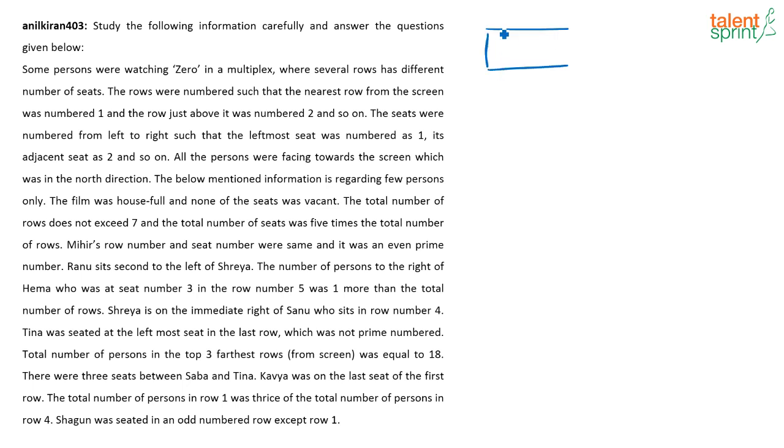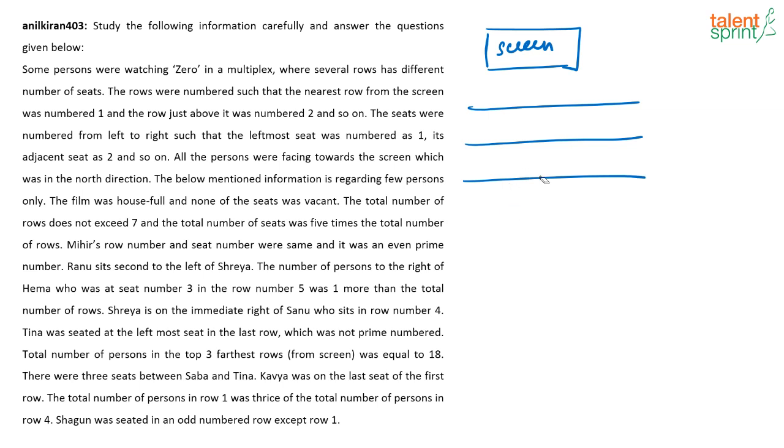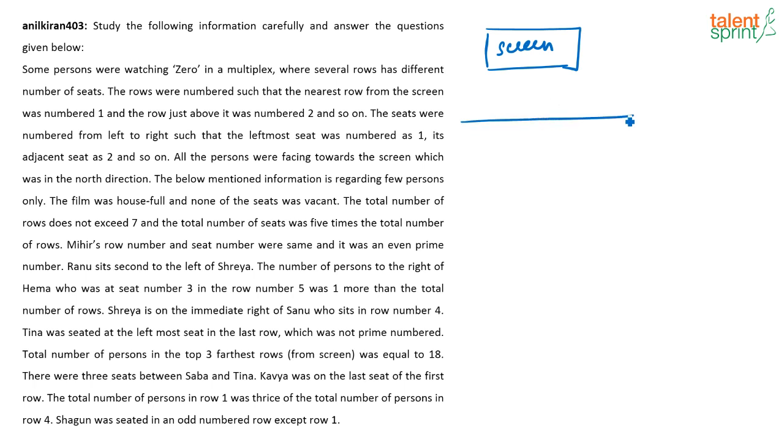So you have a screen here. So this is your TV screen and there are people sitting in different rows like this, right? And what is given, how many rows are there? Okay, 1, just giving some space. Like this there are rows and all of them are facing north. So what is given? This will be seat 1, this will be seat number 2 and so on, right? The leftmost will be the seat 1, then followed by seat 2, seat 3 and so on. So that's what is meant. All the persons are facing towards the screen and facing the north direction. Basically all of them are facing upwards. All the people are facing in the north direction.